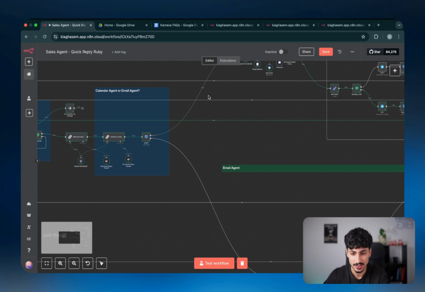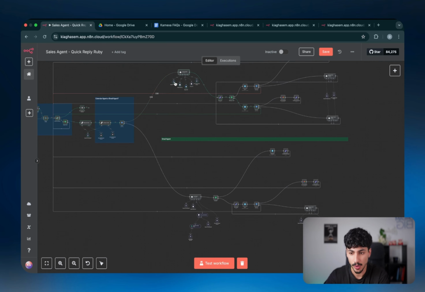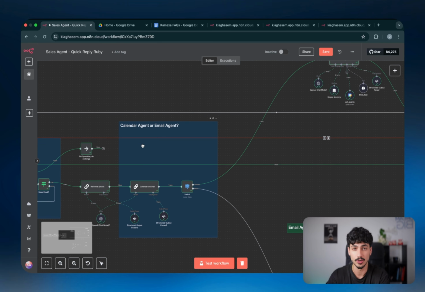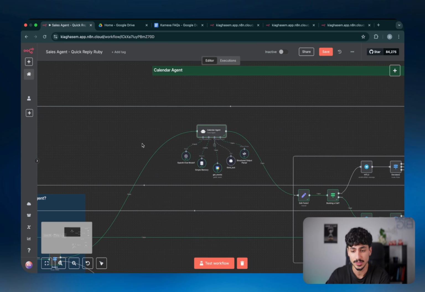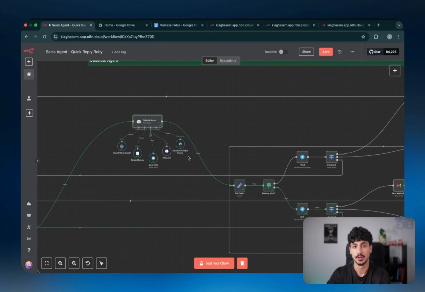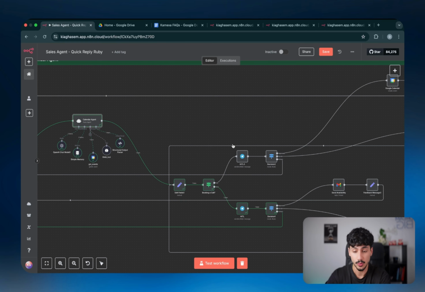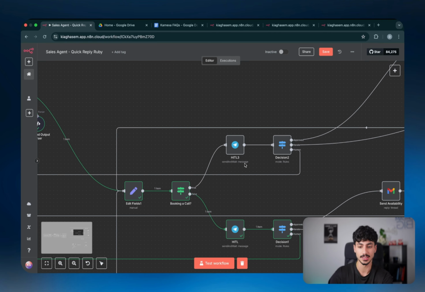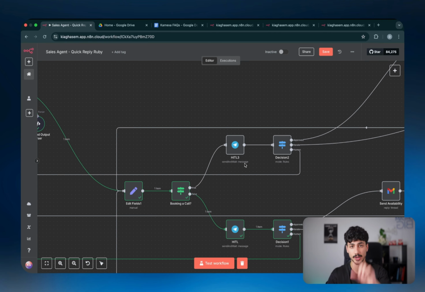And the reason for that is we've actually set up 2 separate AI agents, one capable of handling everything on the calendar, and one capable of handling everything when it comes to replying. So let's say, for example, it decides that it's a calendar agent, then that email, along with all the context and information behind that email, will be sent over to the calendar agent, and the calendar agent will then check the availability for that specific date and also create a draft email, and that information is going to be sent over to us via Telegram with a human in the loop node. So this human in the loop node is basically what we had before with the form, where it allowed us to either approve, iterate, or just say the human was going to be handling it.